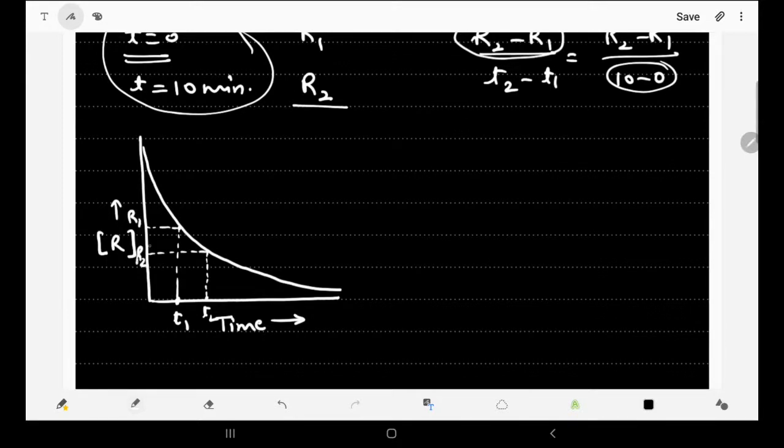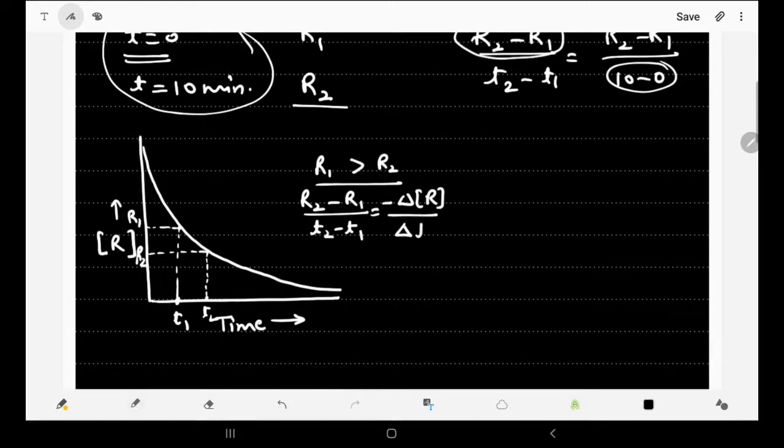You can see here that R1 is greater than R2. That is why this R2 minus R1 divided by T2 minus T1 will be with a negative sign. Negative delta R divided by delta T. So that is how we can express the average rate of reaction.